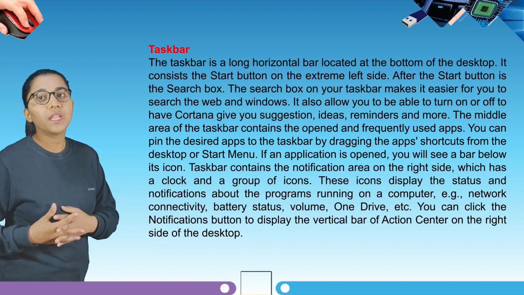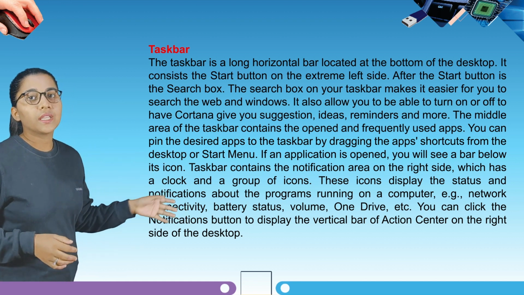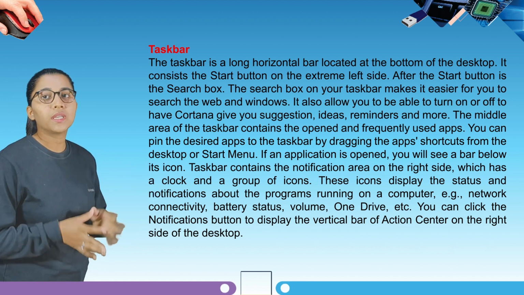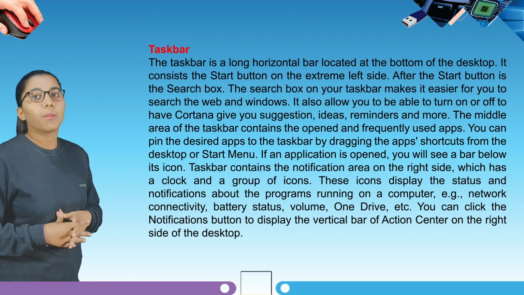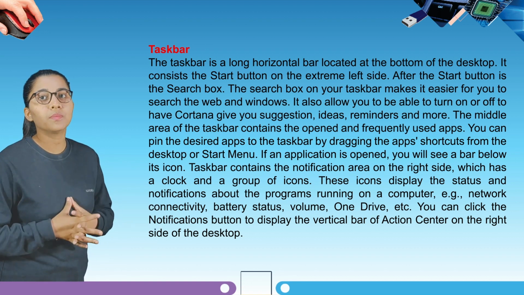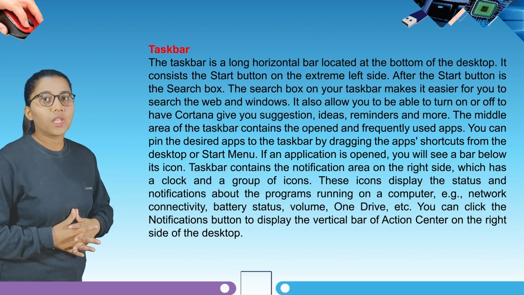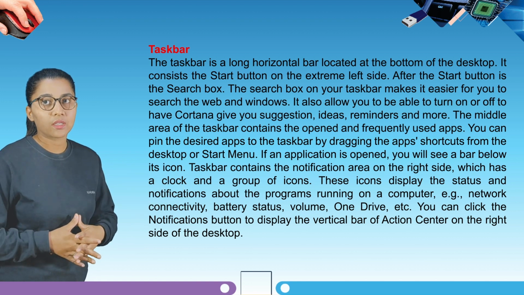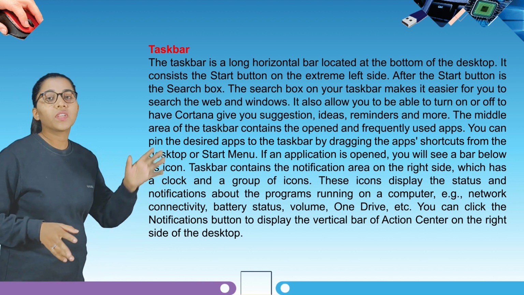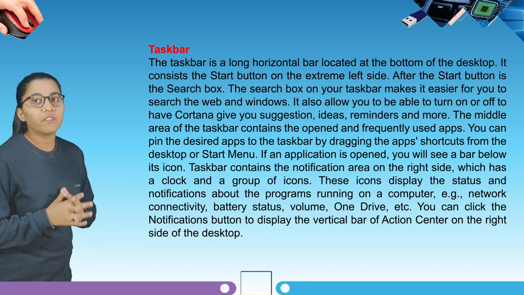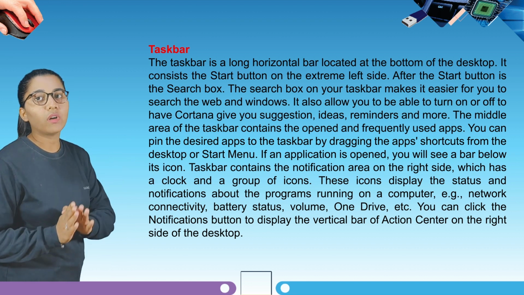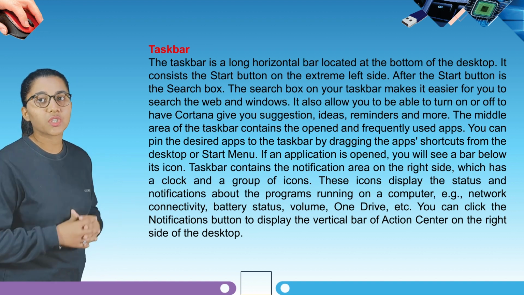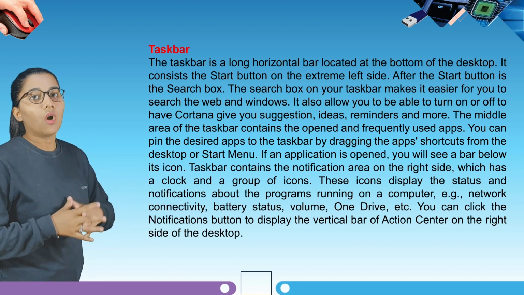The middle area of the taskbar contains the open and frequently used apps. You can pin the desired apps to the taskbar by dragging the app shortcuts from the desktop or start menu. If an application is opened, you will see a bar below its icon. Taskbar contains the notification area on the right side, which has a clock and a group of icons. These icons display the status and notification about the programs running on a computer.